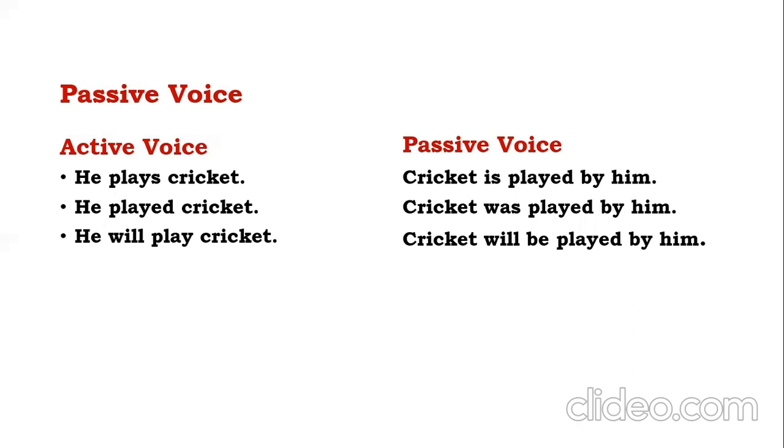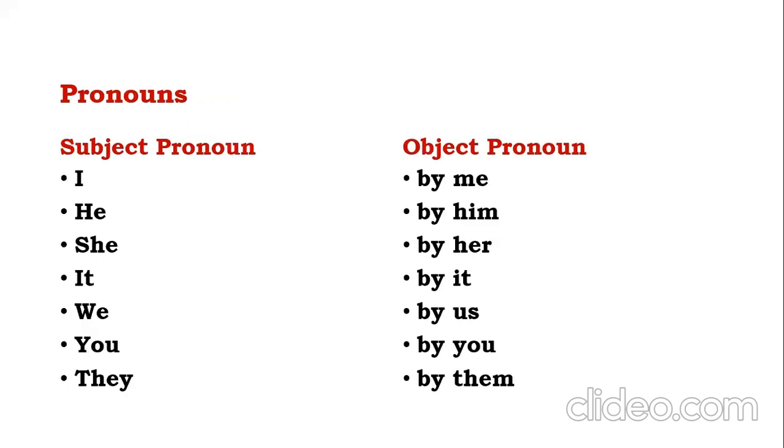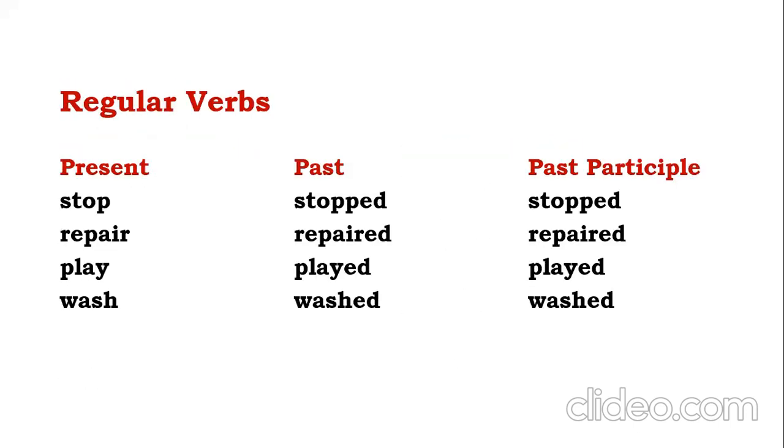You have both categories. Regular verbs, here you find play is a regular verb, played, will play. Now they are regular verbs. When you come to the first category, eat, that's an irregular verb. Now you can see the regular verbs here.